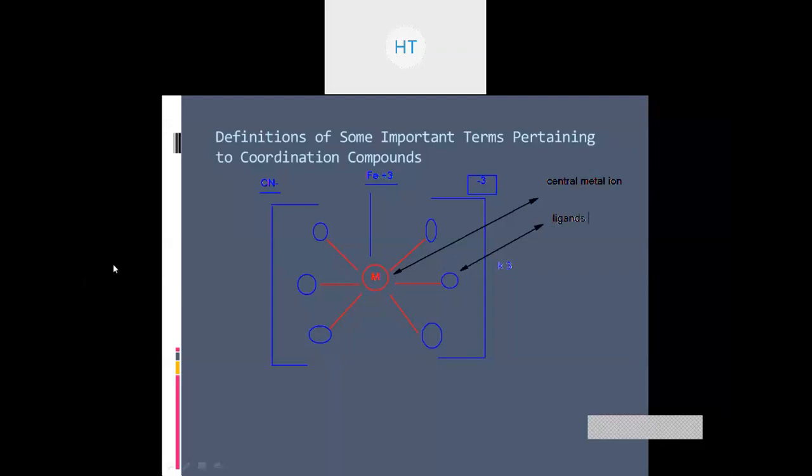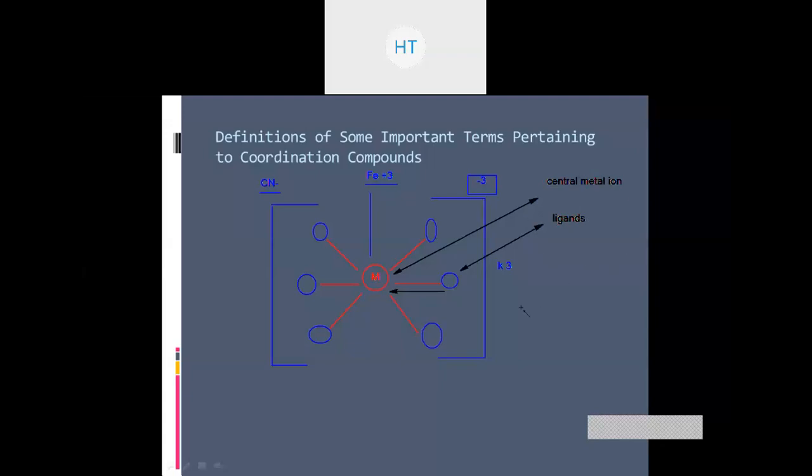But how will the bond form here, that is important. Whenever we speak about a ligand, remember this, the ligand should have a tendency to donate a lone pair of electrons towards the metal ion. It should have the capacity to donate a lone pair of electrons to the central metal ion. Such kinds of ions or molecules, we call the ligands. These ligands can be atoms or molecules or ions. Done? There are different types of ligands, which we'll observe soon.